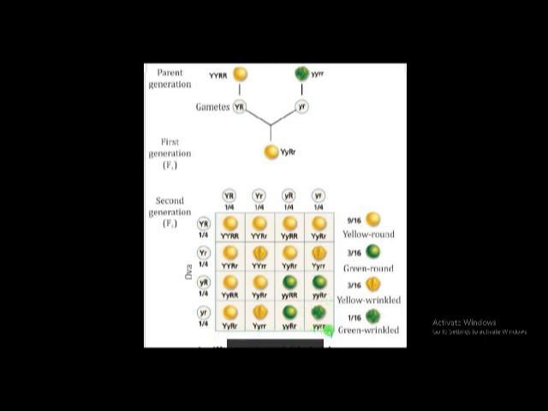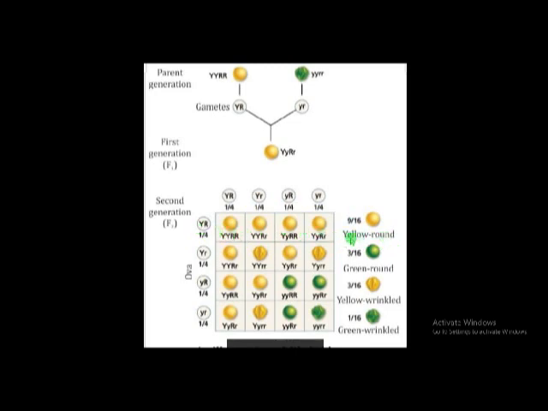16 plants are formed. Here if we observe the characters, if capital Y is present, that seed is yellow in color. If capital R is present, that seed is round in shape, because they are dominant characters. Whenever they are present, only they are exposed, and the recessive characters get suppressed. Here if we observe yellow and round, they are actually 9 out of 16.